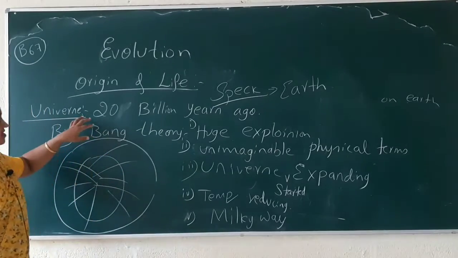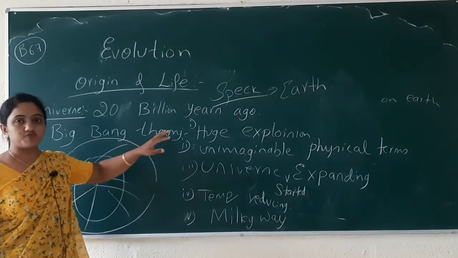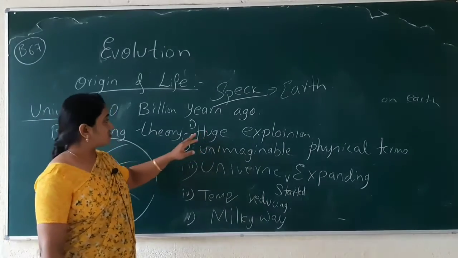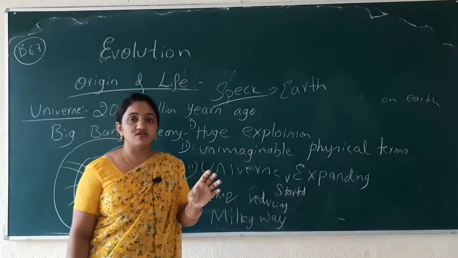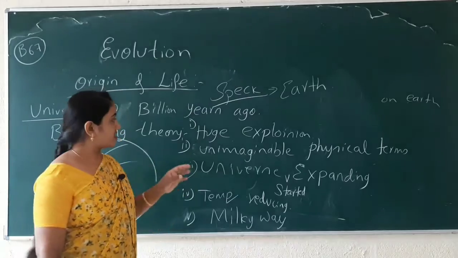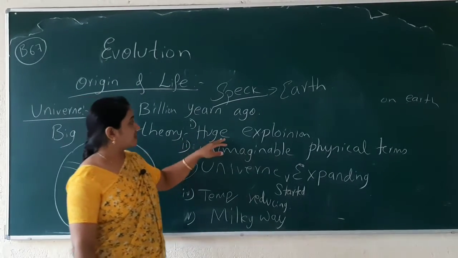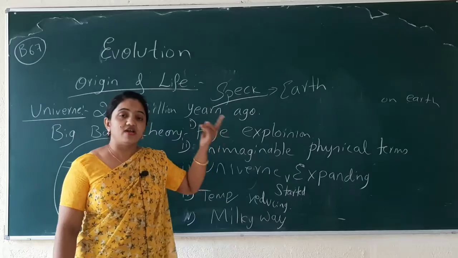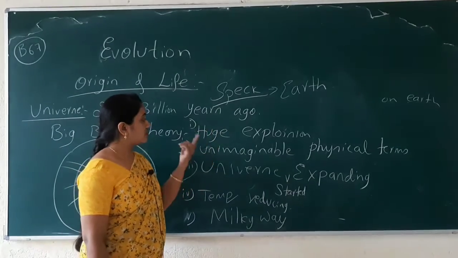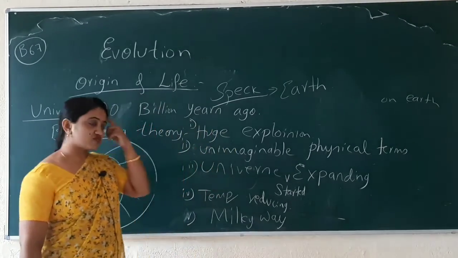So billions of years ago, a big explosion took place. That is clearly written in the Big Bang theory by the scientists. There was a huge explosion, unimaginable physical changes took place.